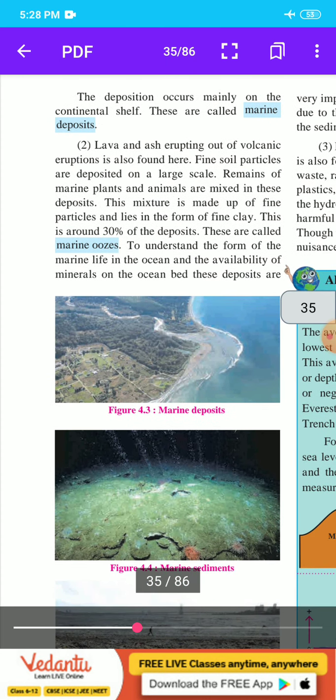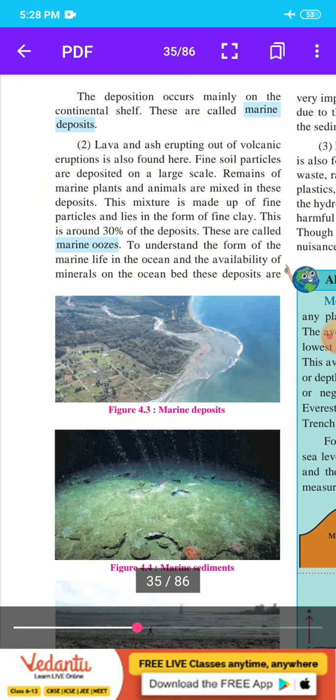Here are two pictures of marine deposits. Figure 4.3 is a picture of marine deposits in the sea. Figure 4.4 is marine sediments. This is around 30% of deposits. They are called marine ooze.